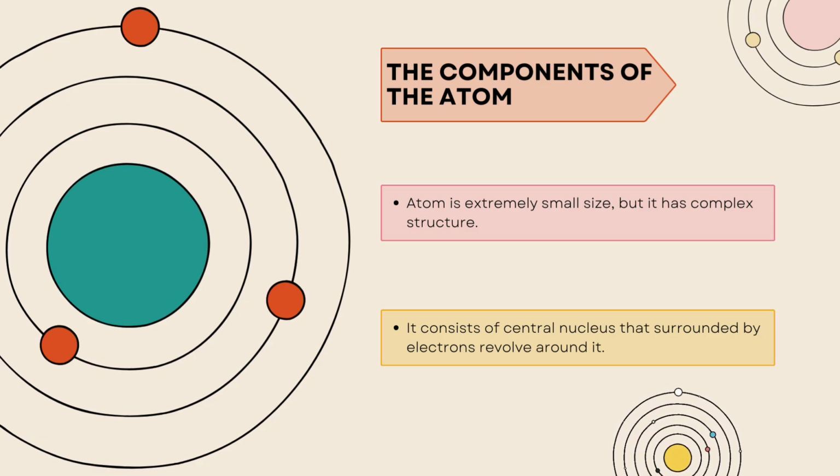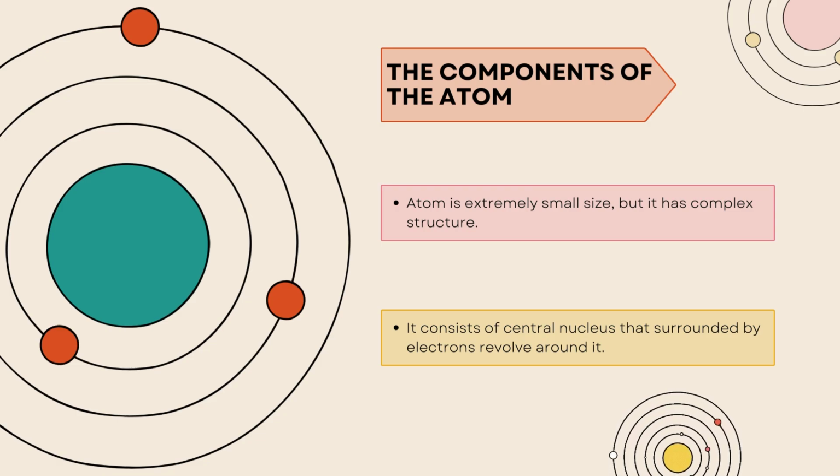And as you see here, the big ball in the middle is called the nucleus. What is the meaning of nucleus? A central part, we call it nucleus. So here the atom consists of a central nucleus surrounded by those red balls called electrons.